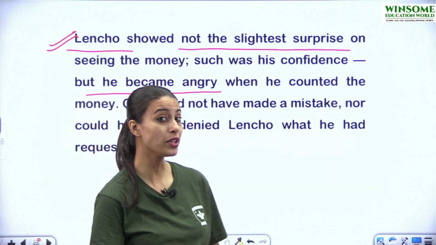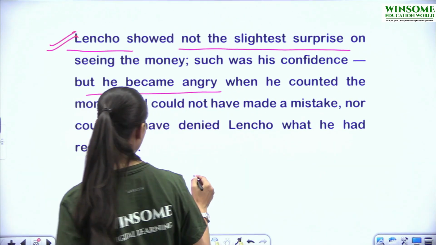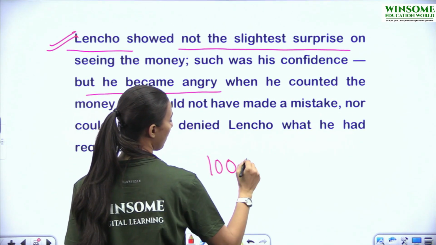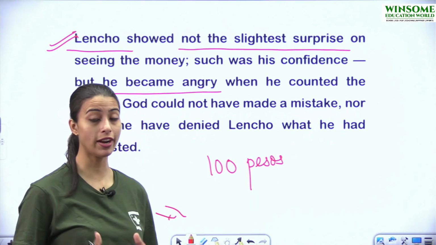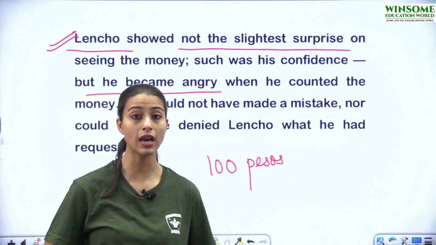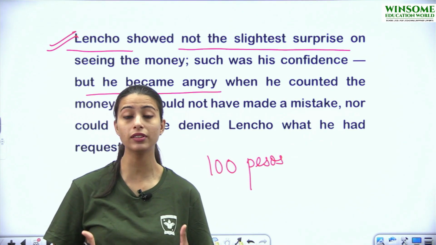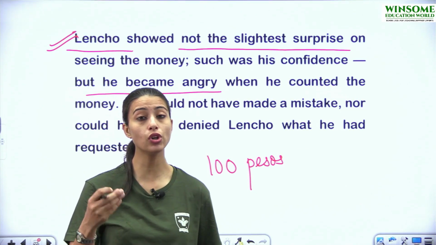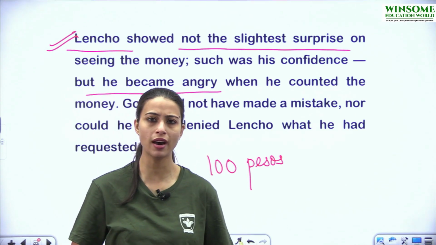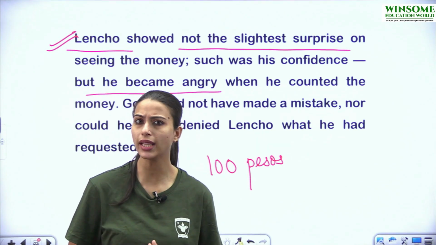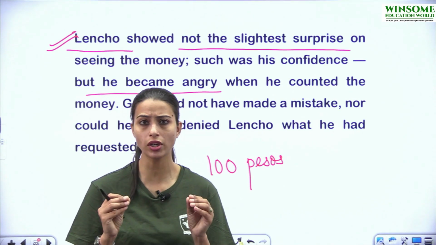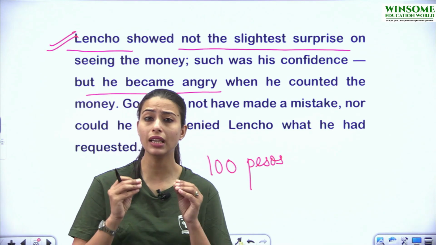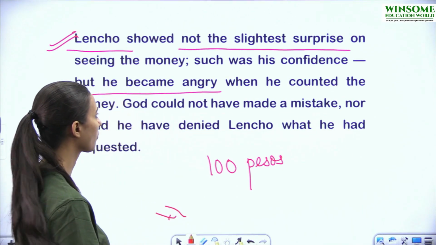Because how much amount did he ask for? He asked for 100 pesos. And we read about it that the postmaster and his team could not gather that much amount of money. They could only gather a little more than half. So when Lencho counted the money, he became angry. Why? Because 100 pesos were not available. The amount was less than 100 pesos.